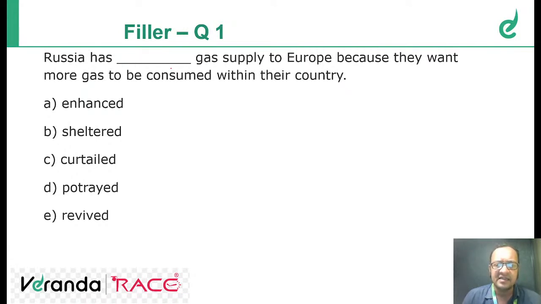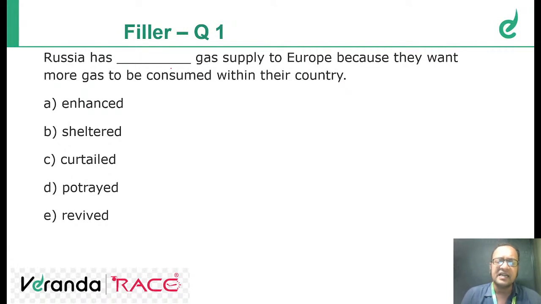We have enhanced gas supply. Enhanced would mean that Russia would increase the gas supply to Europe. So this is incorrect, because if it increases the gas supply to Europe, they cannot consume themselves. Sheltered means to give shelter to someone, or as an adjective, past participle, it means somebody who is kept under the aegis of someone, support of someone.